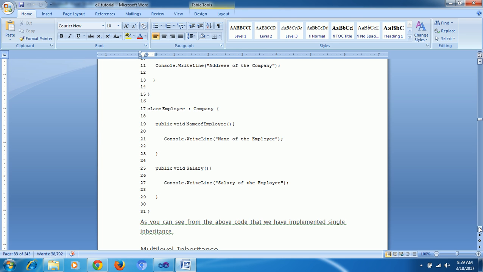Suppose one day I went to a nearby company for an interview and asked, tell me about yourself. First he will explain about the employee and then about the company. That time, he needs to tell the employee name, employee salary, and again he would have to create one more method, company name, company address.